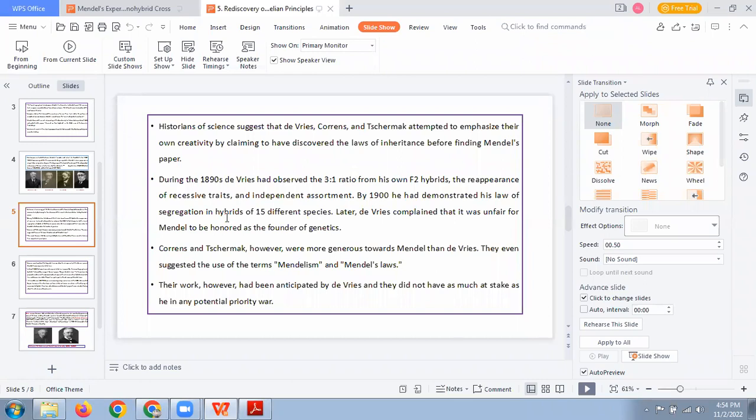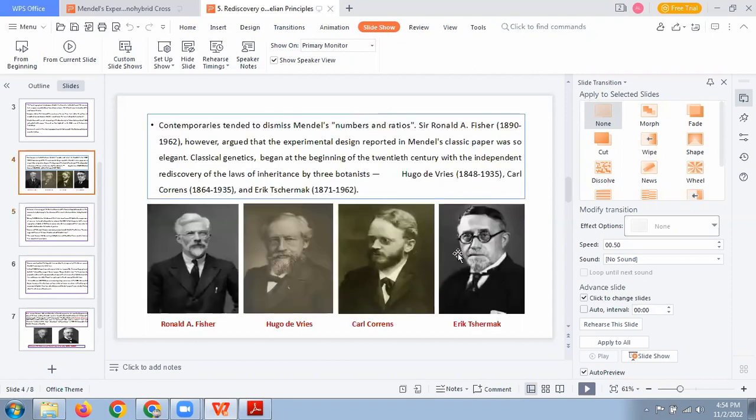He experimented on 15 different species and found the same ratio 3 is to 1. Similarly, other people were also able to find what Mendel got in his results. So together, all of these people, especially Hugo de Vries, Carl Correns, and Erich Tschermak.